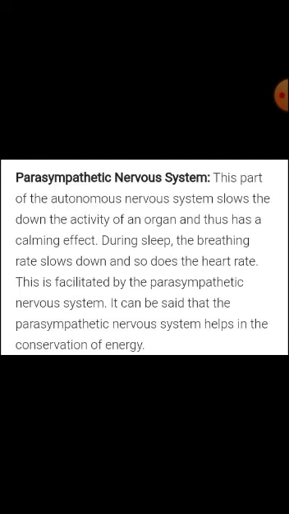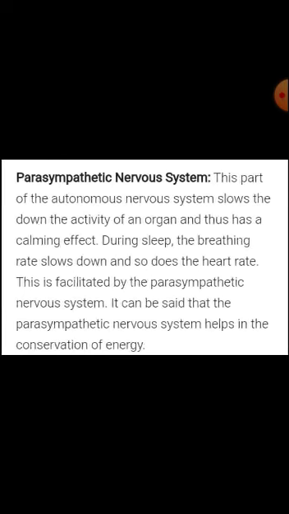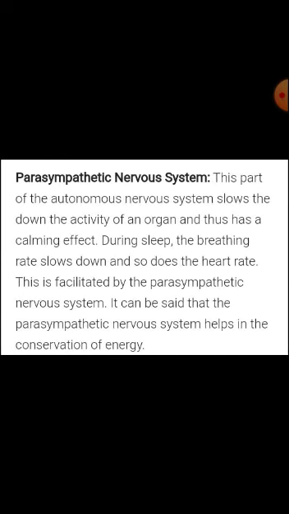Parasympathetic nervous system: this part of the autonomic nervous system slows down the activity of an organ and thus has a calming effect. During sleep, the breathing rate slows down and the heart rate also slows down. This is facilitated by the parasympathetic nervous system. It can be said the parasympathetic nervous system helps in the conservation of energy. It protects from the loss of energy because it slows down the activities of our body.